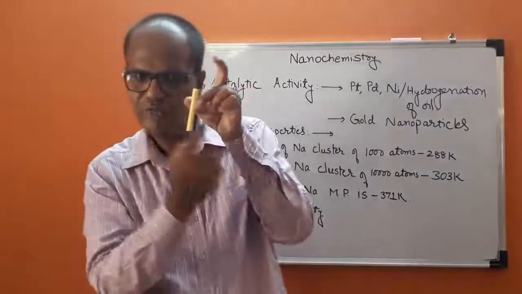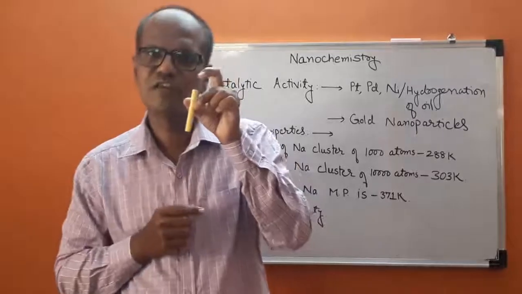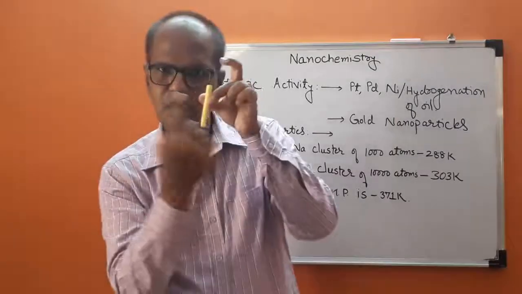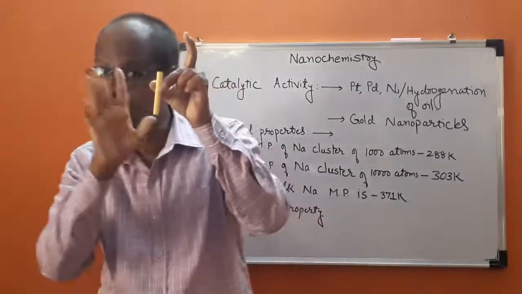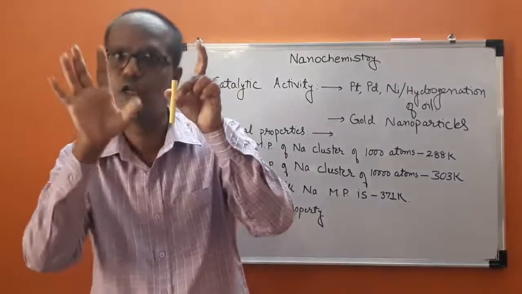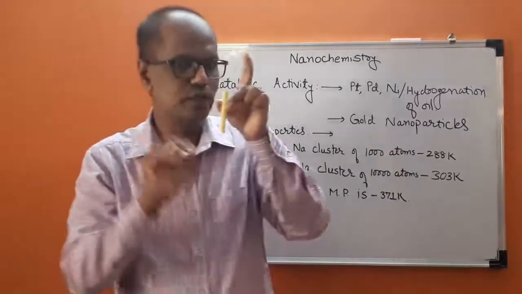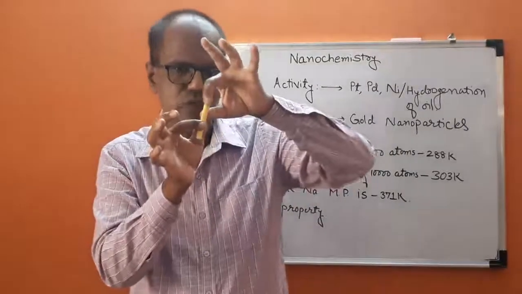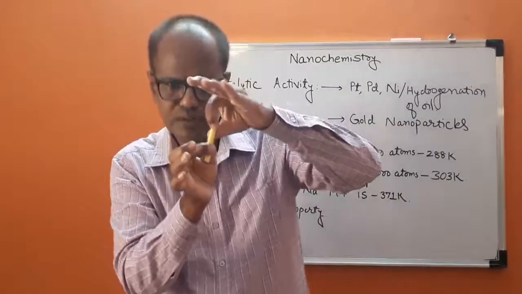Now we have considered a bulk molecule. For this bulk molecule, how much surface area is available? This complete surface area, this surface area, and this surface area is available for the accumulation or adsorption of hydrogen gas. Now what I do is, let me cut this nickel or platinum or palladium into two different pieces.